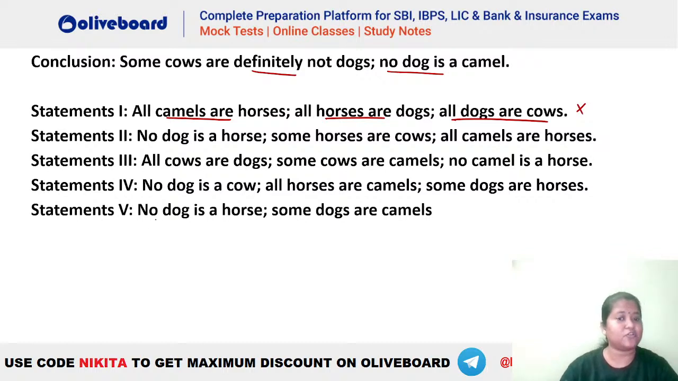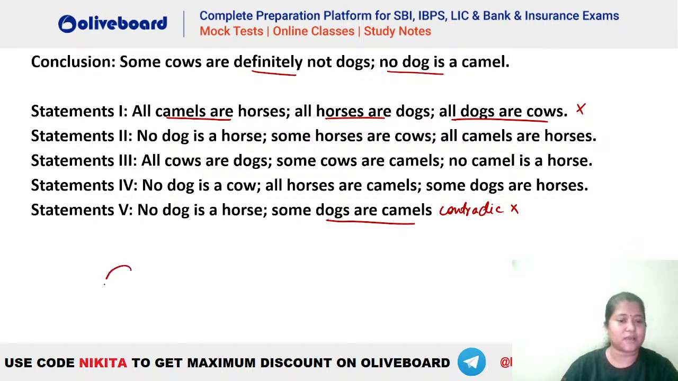अब fifth वाला देखो, no dog is a horse, some dogs are camel. If some dogs are camel है तो no dog is a camel कैसे होगा, है ना? This is directly contradicting. ये तो contradictory हो गया, है ना? So that means this also cannot be an answer. So now we are left with 2, 3 and 4. अब 2, 3, 4 को check कर लो.